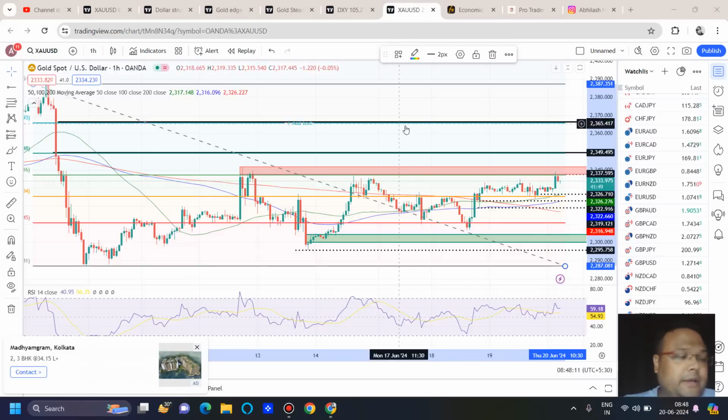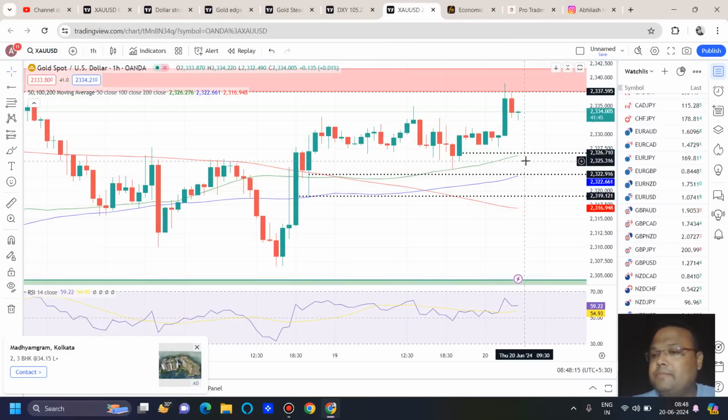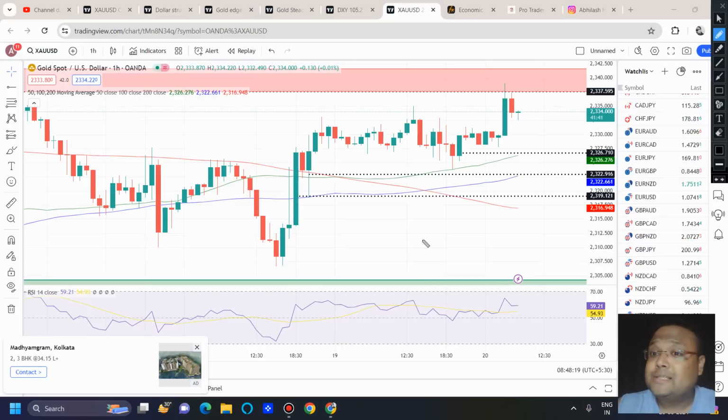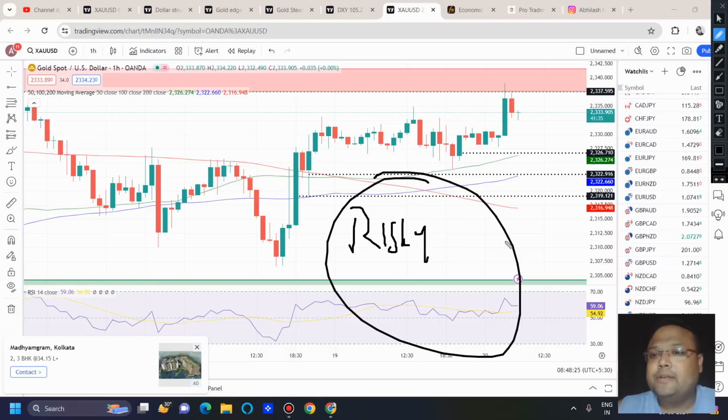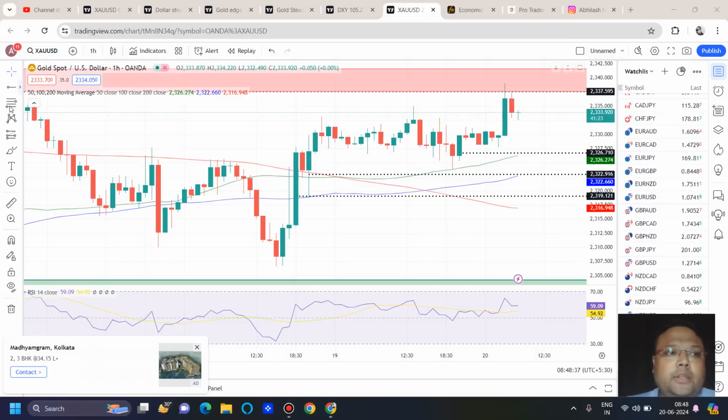But during the day, especially before the US session, if you see the market is coming down, in that case you can look for a quick and risky buy. Mind my word, risky. A risky buy means a high risk buy around 2319, 2322. These are the two levels where we can look for a risky buy before the US session.